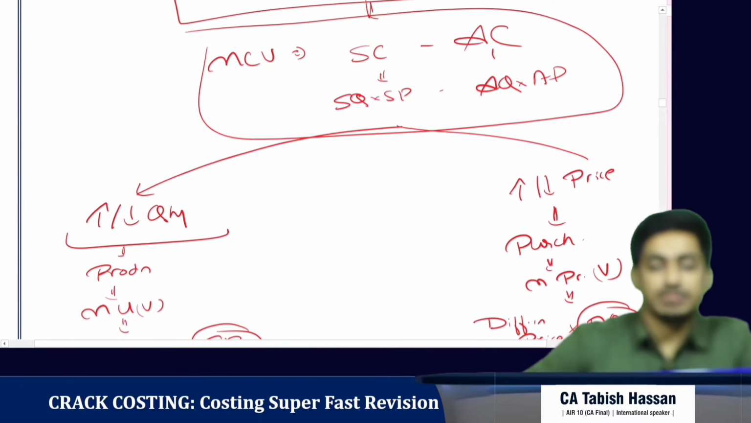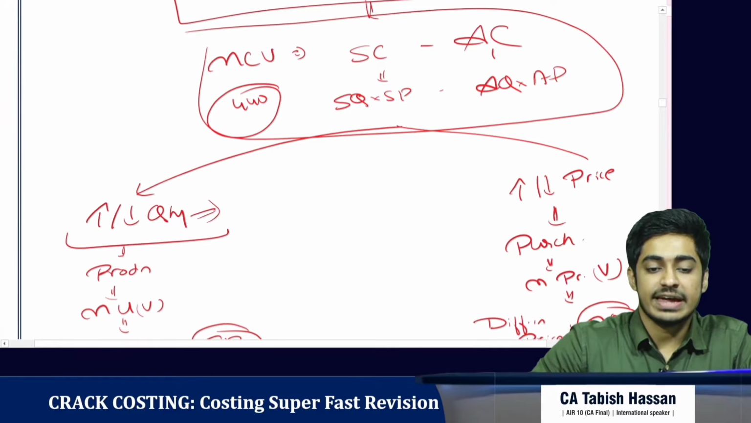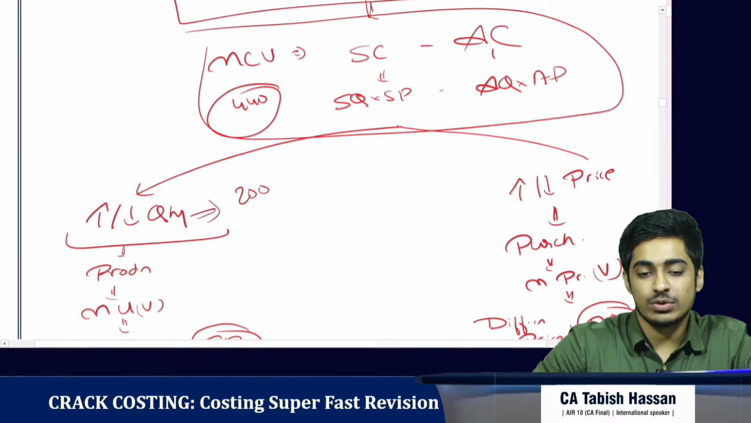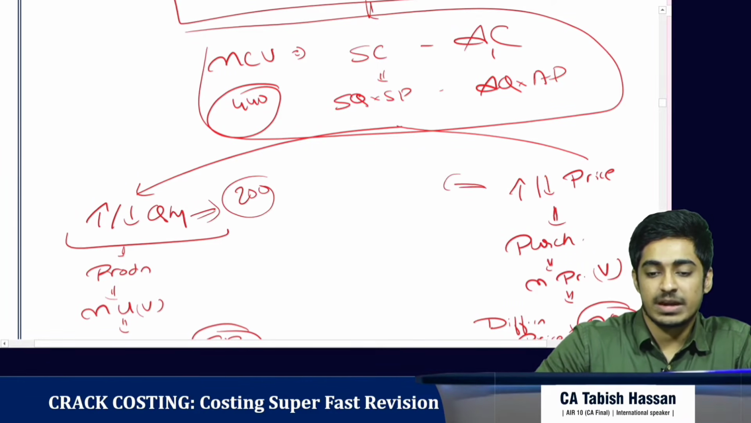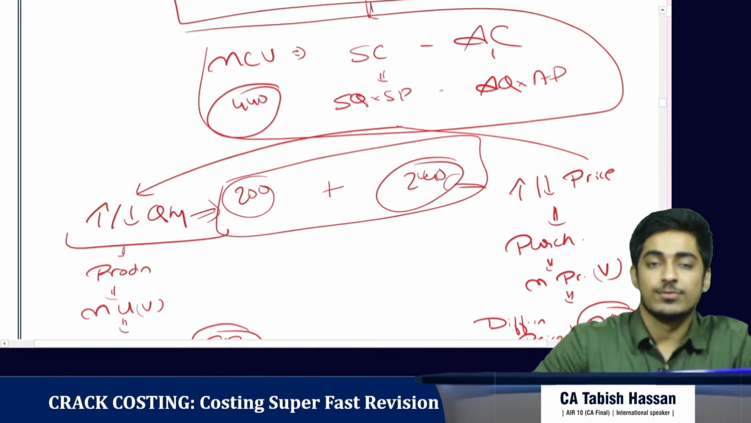In our example, the material cost variance was 440 rupees. In that, due to increase in quantity, we had 200 rupees. Due to increase in price, we had 240 rupees. That's how when we added both, we got our 440 rupees. Clear till now?